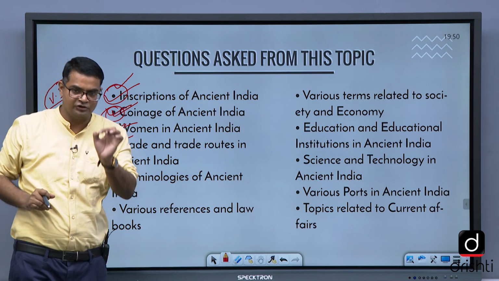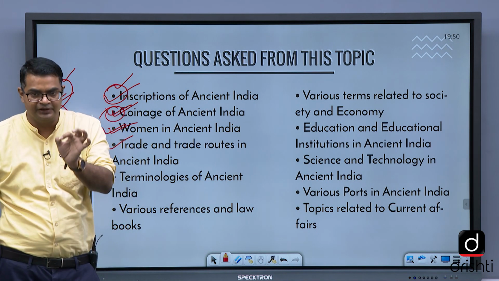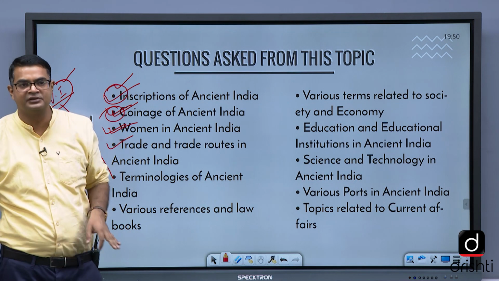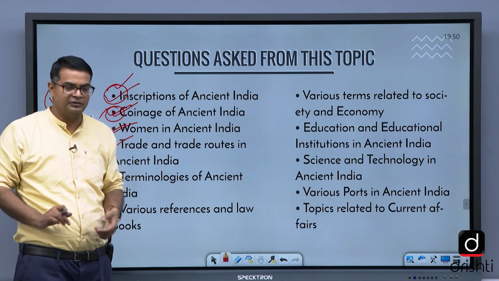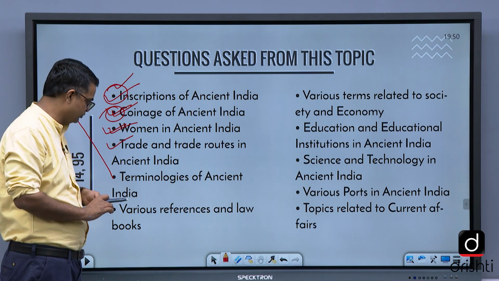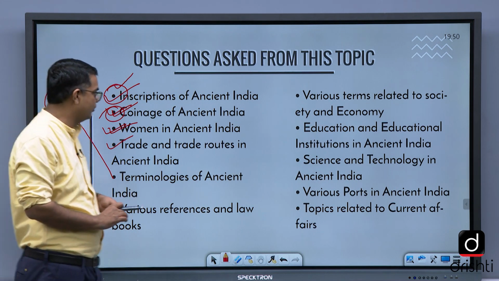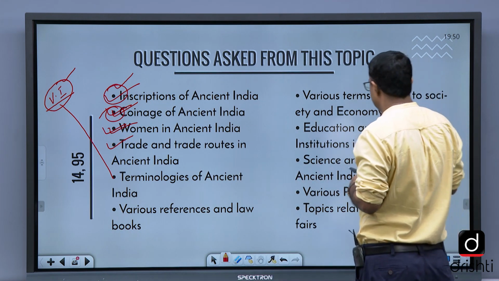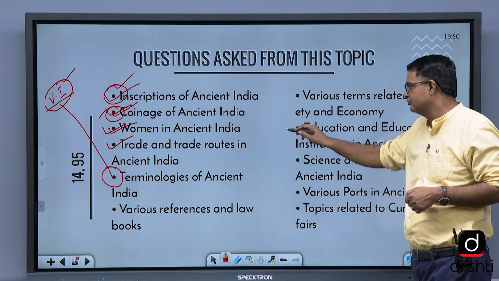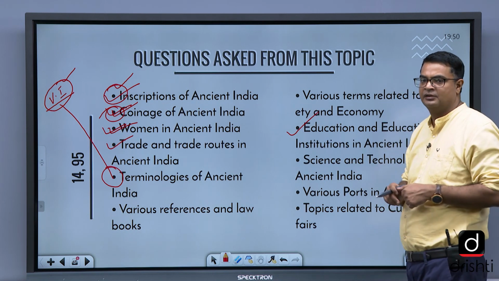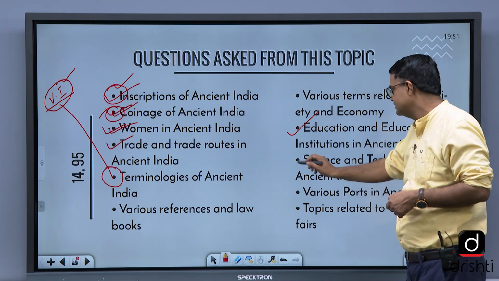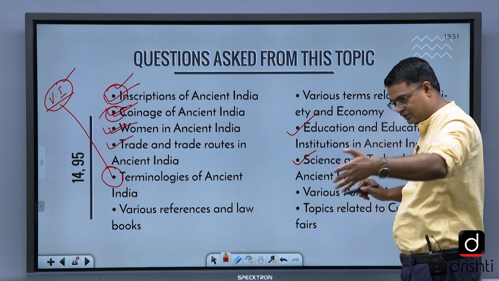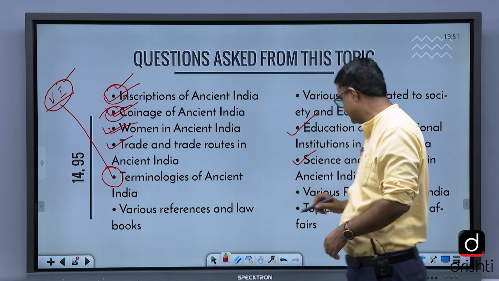All the important terminologies related to trade, irrigation, agriculture, peasants, political terms, taxes, fiscal policies, various references and law books, various terms related to society and economy, education and educational institutions like Nalanda, Takshila, Kanchipuram, etc. Science and technology of all the periods of ancient India, right from the Indus Valley civilization till the post-Gupta period.